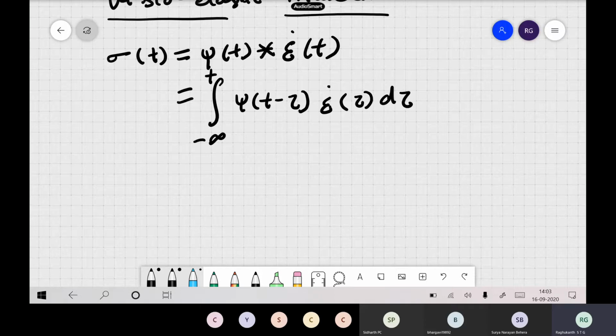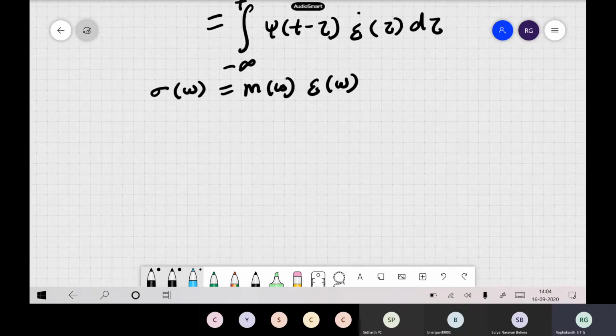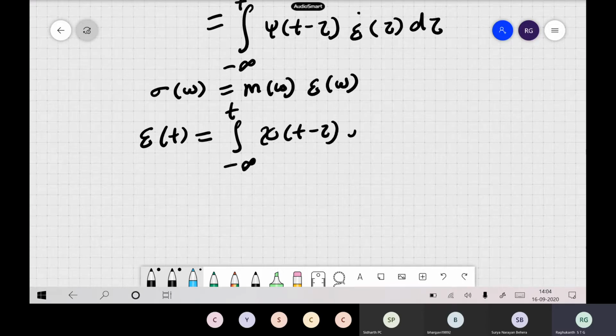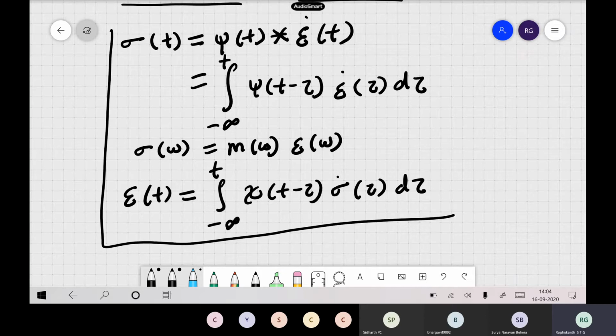You see, when you write it for a viscoelastic medium, if you write it in Fourier transform, this becomes M of omega multiplied by epsilon of omega. This is general for any viscoelastic material. Sometimes, as we said in our last classes, you can write strains in terms of stresses also. So epsilon of t also you can write as the integral from minus infinity to t of psi, t minus tau, sigma dot of tau d tau. So these are how we generally write for a viscoelastic medium. These are the fundamental equations.